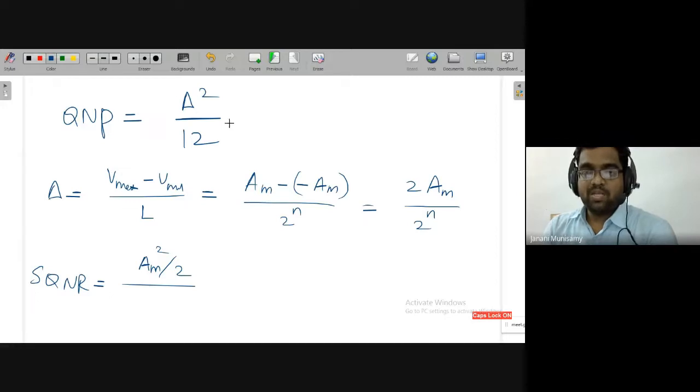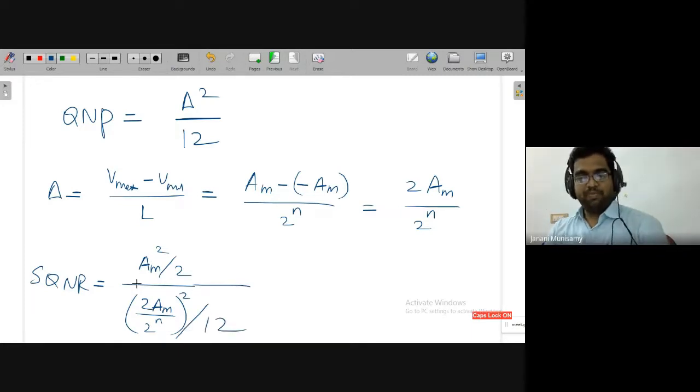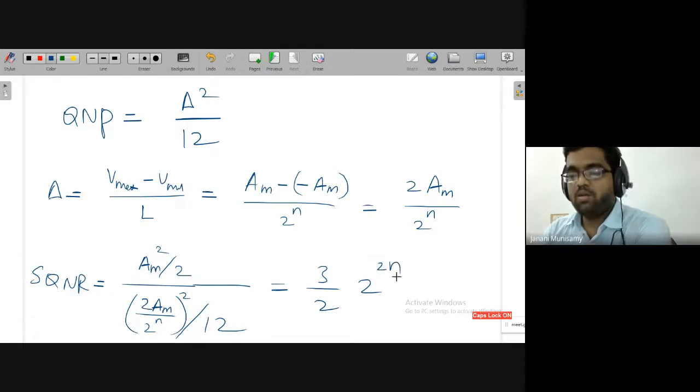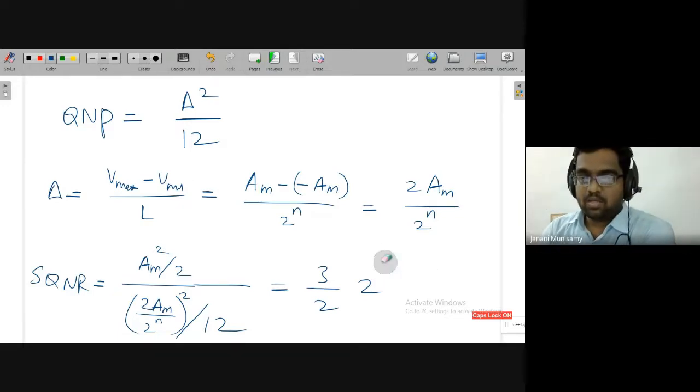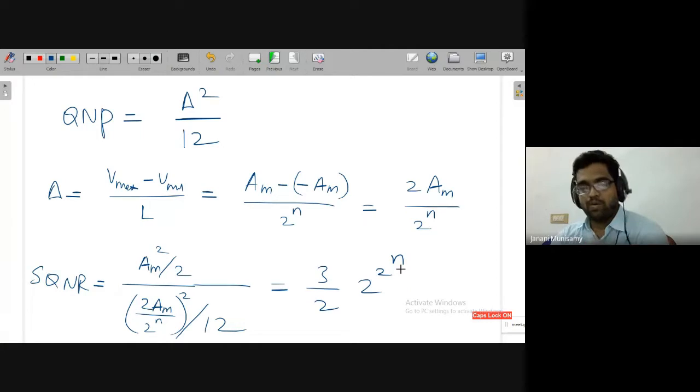Now noise power is delta square divided by 12. Delta I have already calculated. This is delta, so 2 times Am divided by 2 power n, whole square, divided by 12. Now if you solve this carefully, a very simple mathematics, finally you will get 3 by 2, 2 to the power of 2 power n.